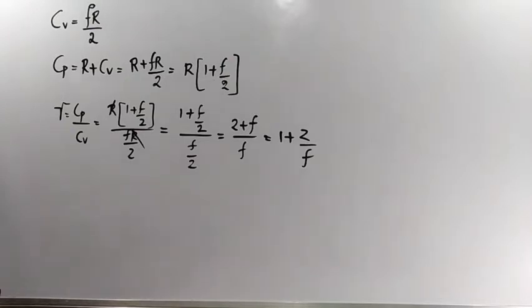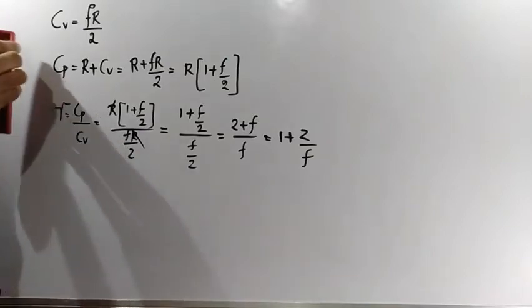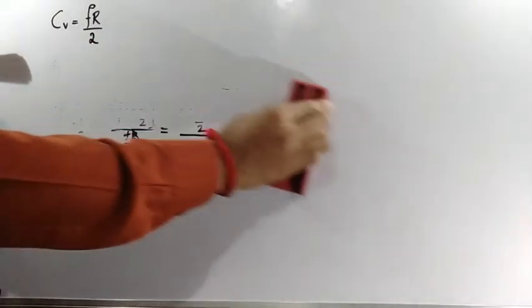Listen, now very important point. I am going to draw a tabular column where we are going to discuss what will happen in the case of monoatomic gas, diatomic gas, polyatomic gas, all those conditions. So now listen.